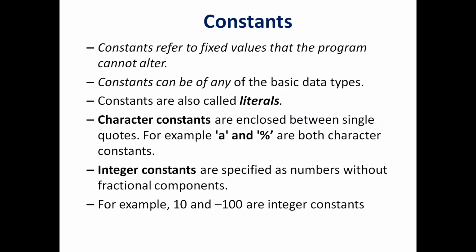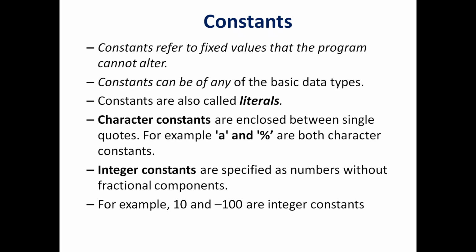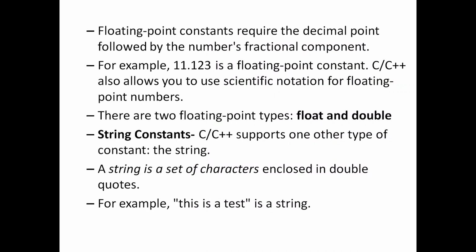They are classified under character constants, integer constants, and floating point constants. Character constants are all the alphabets A to Z, and they are generally expressed in single quotes. Similarly, integer constants are all the numbers without any decimal points. And floating point constants are the decimal numbers, but with a range.